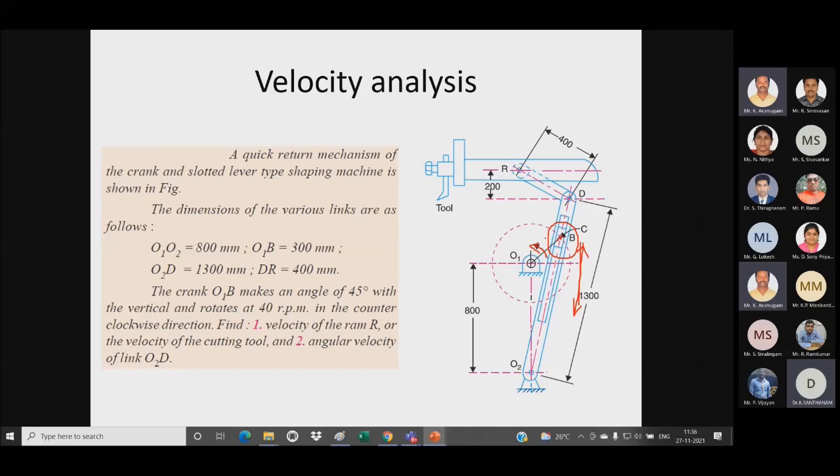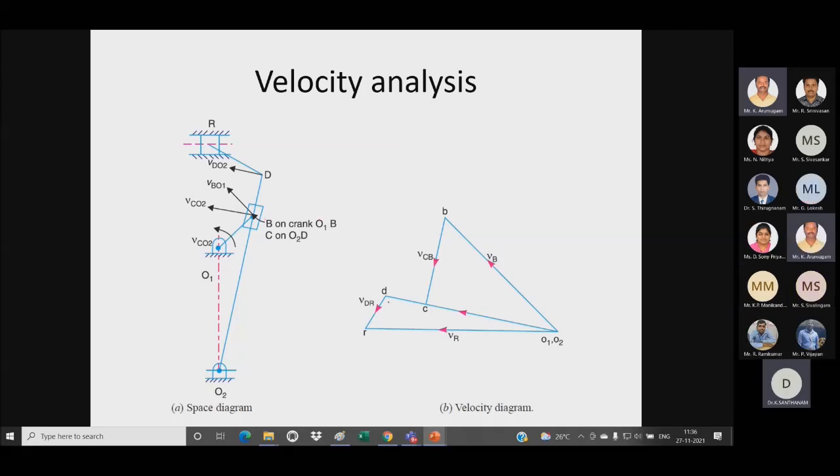So the quick return mechanism will have the coincident point. Here you can see the point B at a point, but we are having a velocity for that B. That velocity is called the coincident velocity, right, that we will be seeing in this problem.